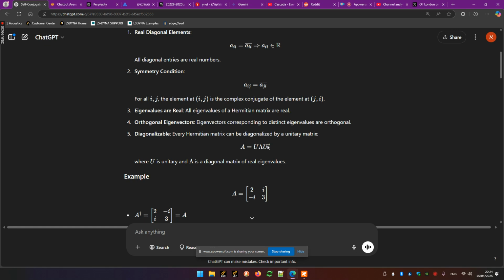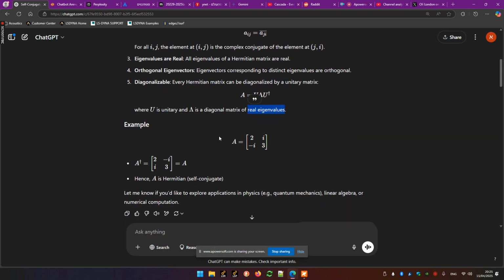You also know that in the diagonalized matrix, the entries on the diagonal are the eigenvalues, which are real, because a self-conjugate matrix has real eigenvalues.